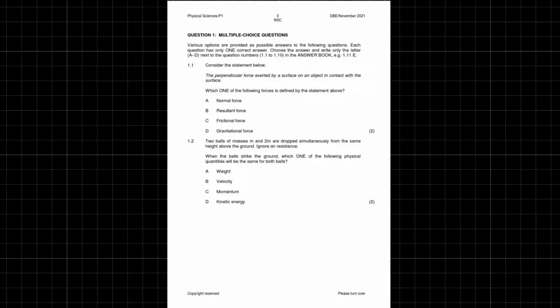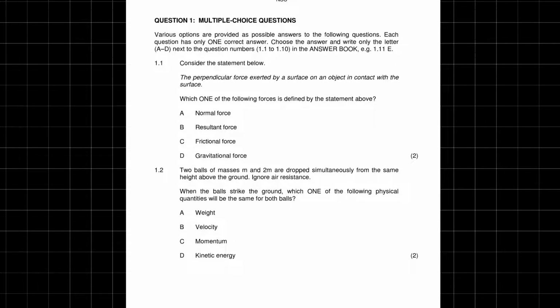Alright, what's up lads? So I'm going to go through this past paper, the November 2021 past paper for physics, and I'm going to go through the whole thing step by step. Okay, so we'll start off with the multiple choice questions. And I'll show you my method of solving these and some general tips along the way.